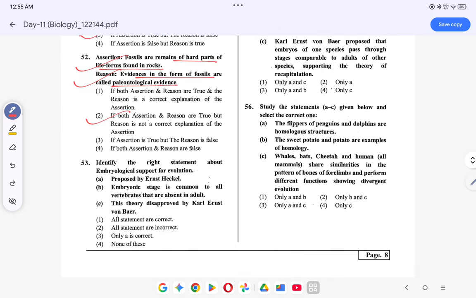Okay. Embryological support proposed by Ernst Haeckel. This is correct. Embryonic stage is common to all vertebrates that are absent in adult. This is correct. Disapproved by Carl Ernst von Baer. This is correct. So all of the statements are correct.